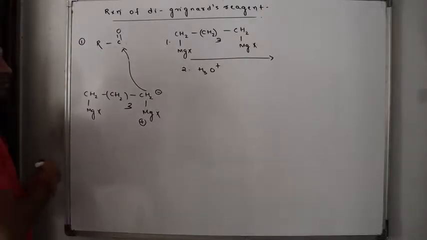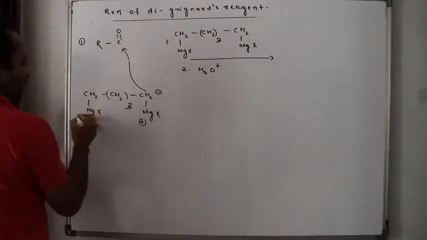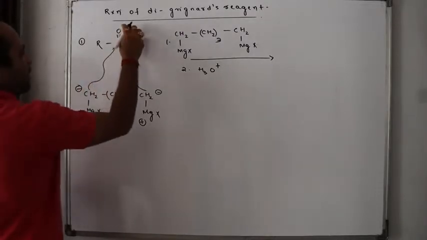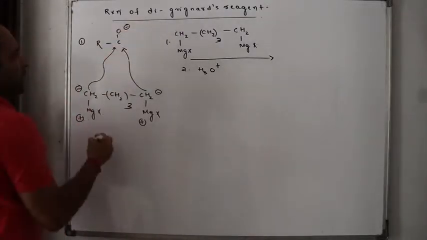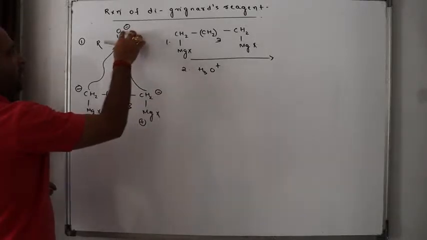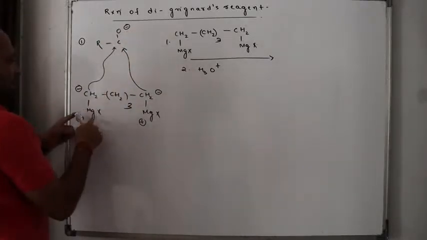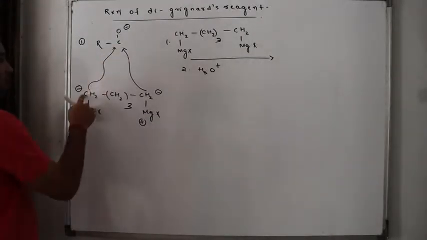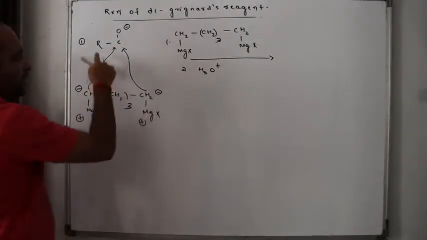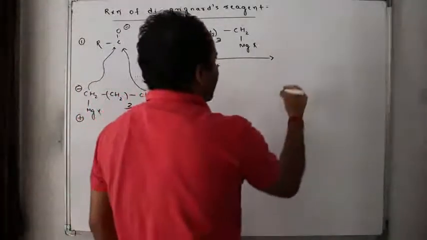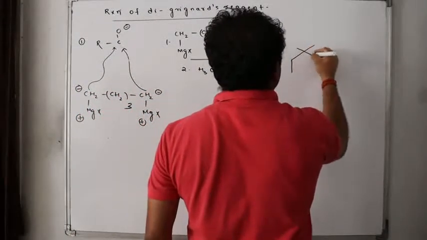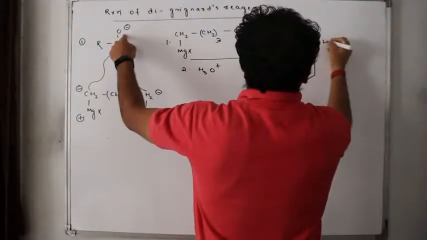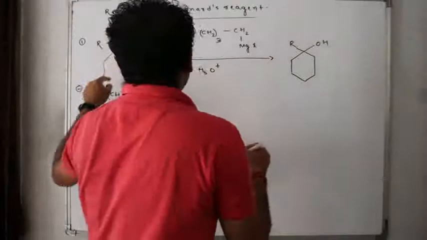Yes or no? Now again MgX plus CH2 minus will attack this carbonyl part. Again it will become O minus, and with hydrolysis it will become OH, and MgX OH will be removed. So we will get what? A 1, 2, 3, 4, 5, 6-membered cyclic ring. Will I get something like this? A 6-membered cyclic ring with C, OH along with R.